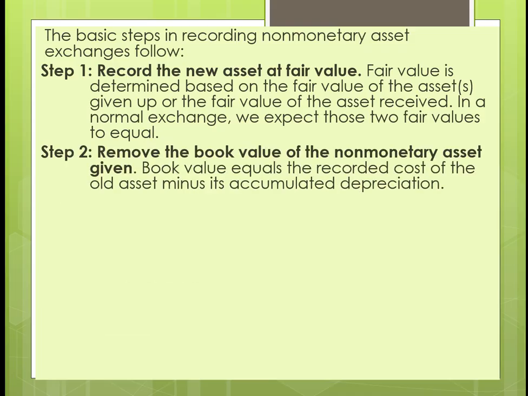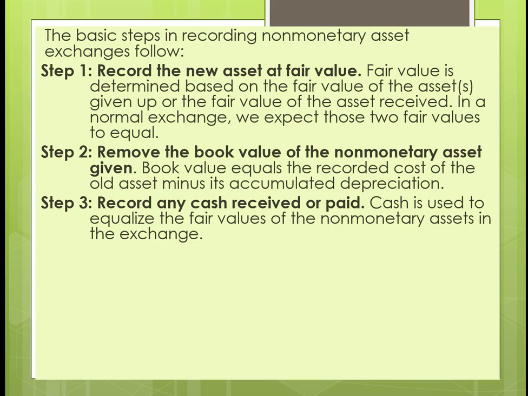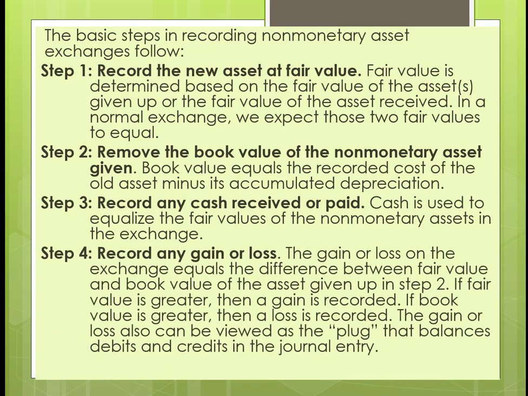Step 2, we then remove the book value of the non-monetary asset. You're going to have to take the cost plus the accumulated depreciation off the books. Next, you're going to record any cash received or cash paid. Now, this is always used to equalize the fair value. And then last, we're going to recognize a gain or loss if it has commercial substance.